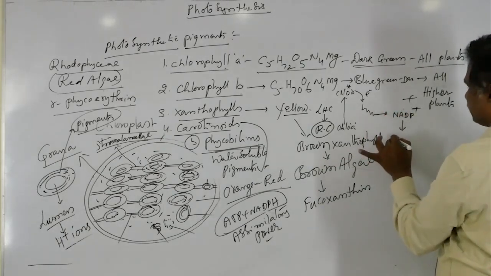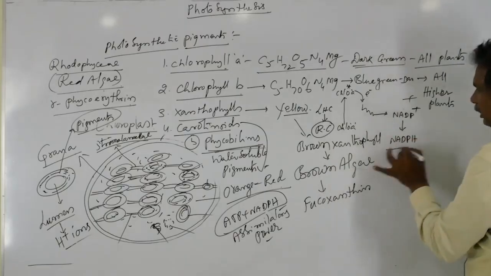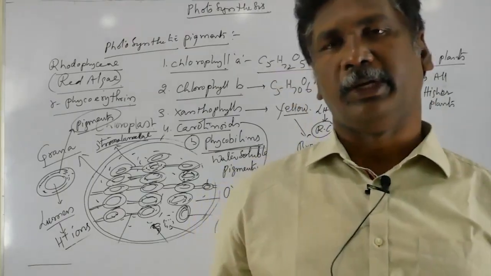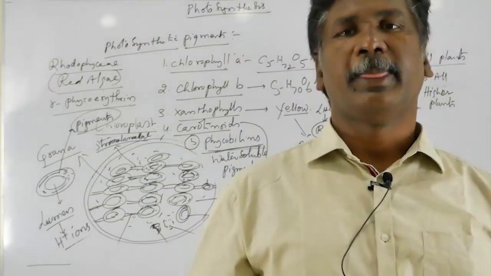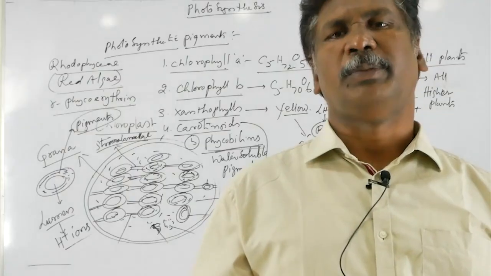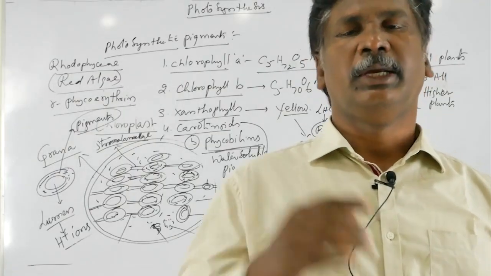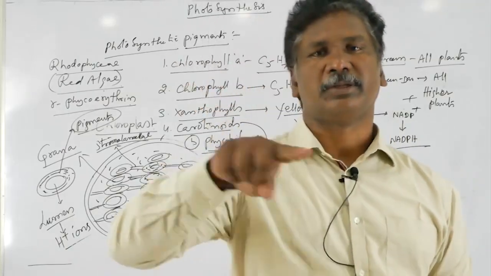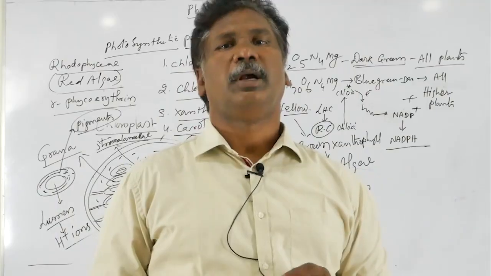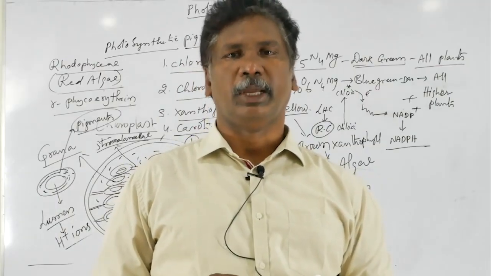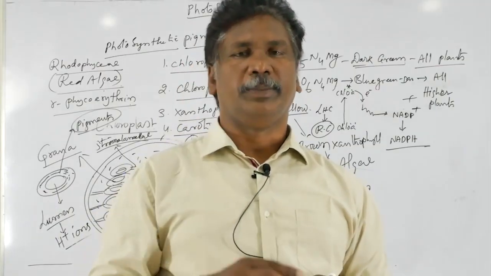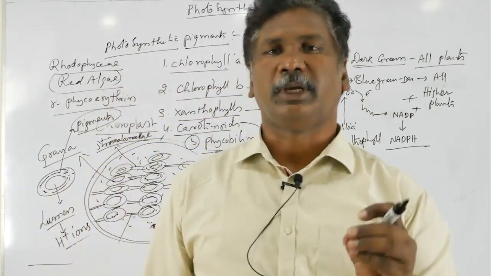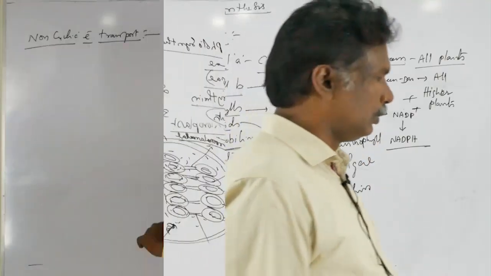That NADP plus is reduced into NADPH. So it is mainly helpful for the formation of NADPH, followed by ATP production. During this, electrons are released. Those electrons move to different electron acceptors and finally reach NADP plus, so NADPH is produced. Now we can go to the non-cyclic electron transport.